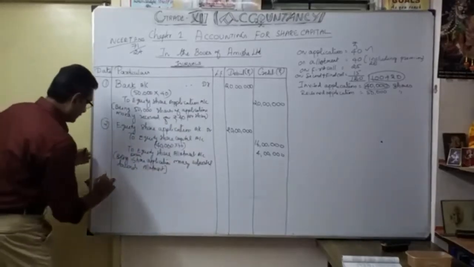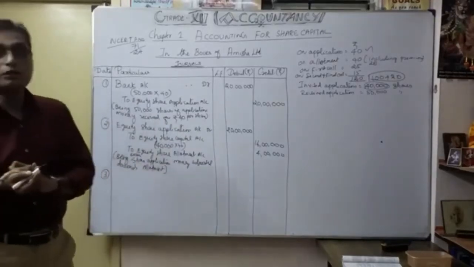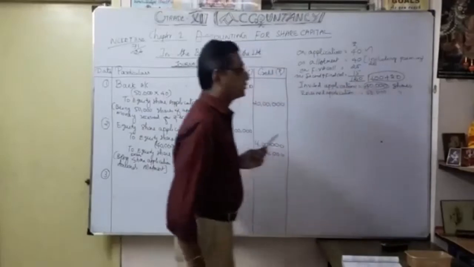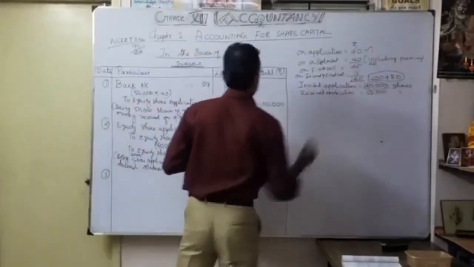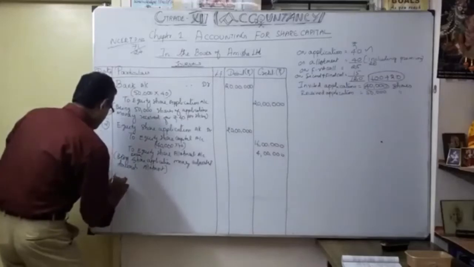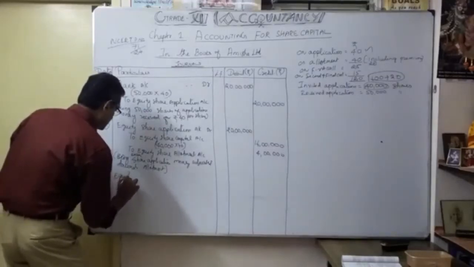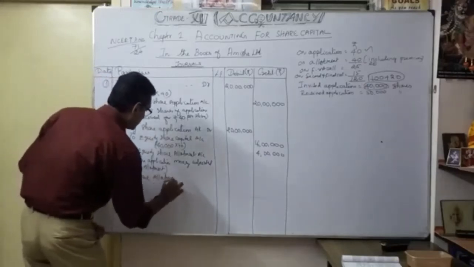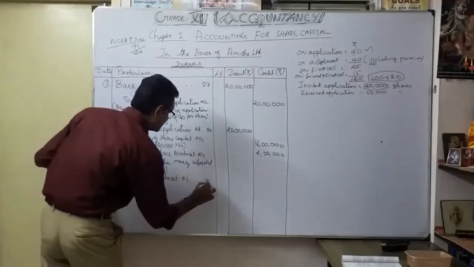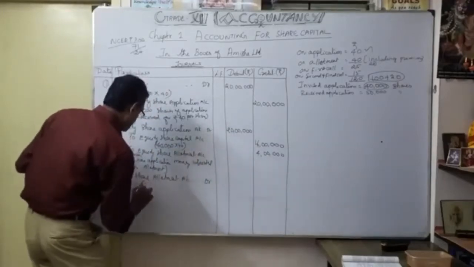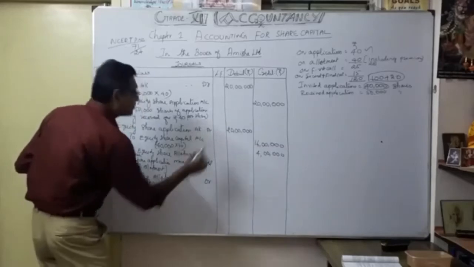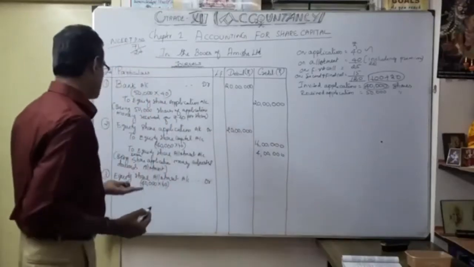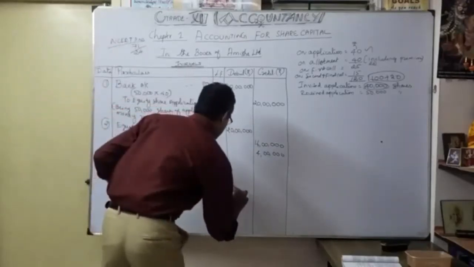Now what is the third entry? Now what is the share allotment due? As you know very well from our earlier discussion, here shares are issued at premium. Okay, so now we are going to discuss the allotment part. So how are we going to do it? So equity share allotment account debit, how much? As you know, 40,000 into 40 rupees. Okay, so naturally it comes to 40,000 into 40, which is 16 lakhs.